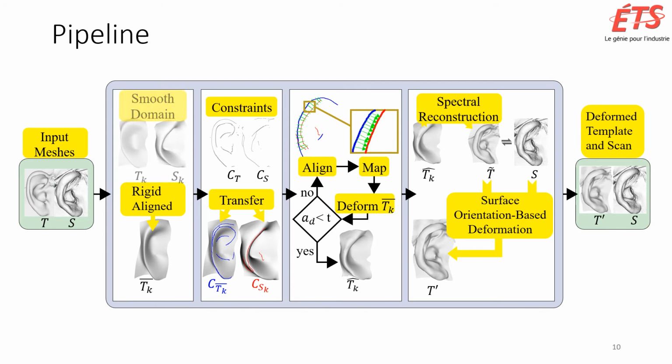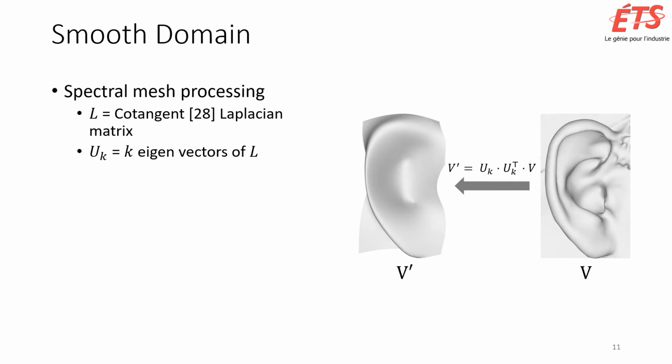Let us now look at the first step of the pipeline, which is creating the smooth meshes. This slide shows a general construction of smooth meshes. Eigenvectors are computed from the mesh Laplacian matrix. The vertex positions for the smooth domain are calculated by transforming the vertex positions of the original mesh. This is helpful for getting a simpler shape that will be easier to align.